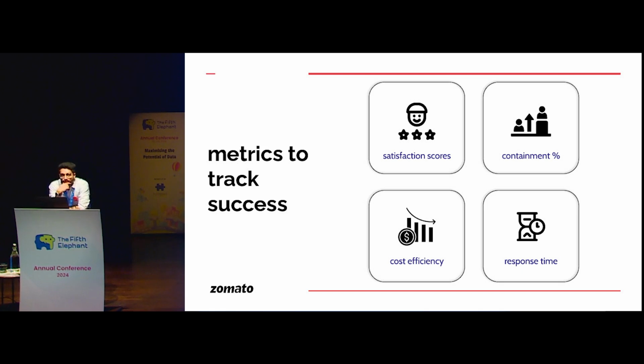Now, since we have defined the new solution, what should be the key metrics to track its success? First, obviously, are the chat ratings, the satisfaction scores. I can very well A/B test this new system against the previous system using the CSAT, or customer satisfaction scores. The second most key metric that we should track is containment percentage. What I mean by containment is what percentage of chats this AI solution or bot is able to contain without actually requiring to escalate to a human support executive.